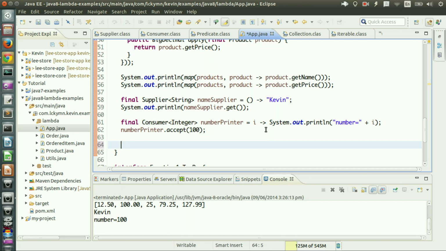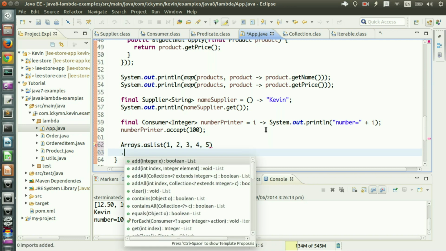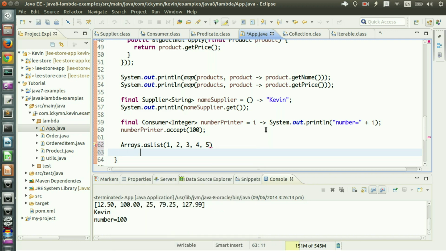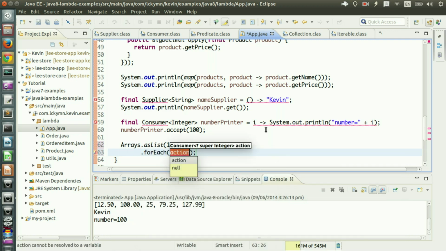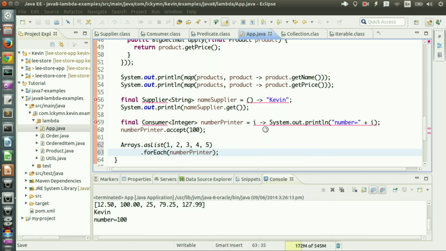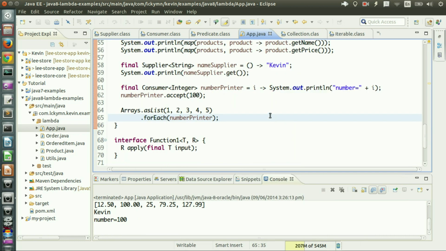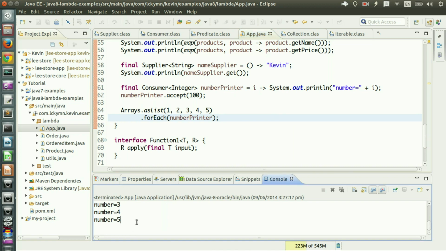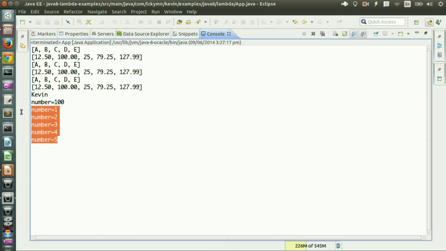So here, let's just create a list of integers 1, 2, 3, 4, 5, and then what I want to do is forEach, and I just pass that numberPrinter. What I should get is number equals 1, number equals 2, number equals 3, number equals 4, number equals 5. Run it. Yep, I got that result, right?